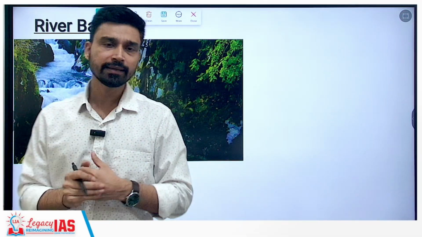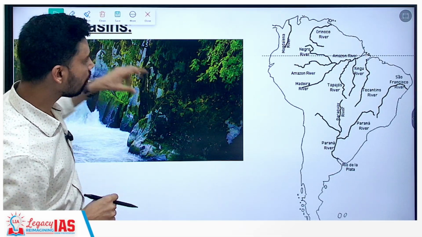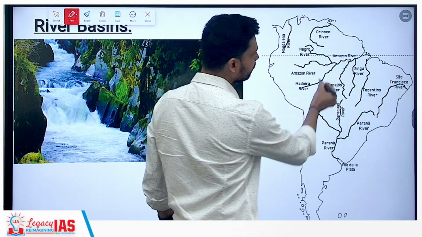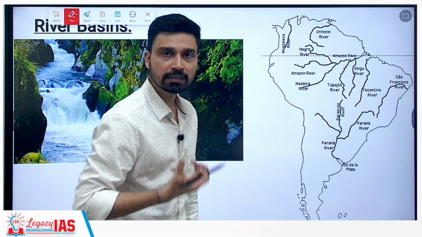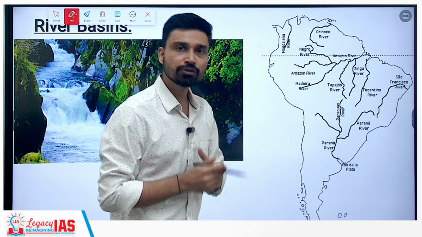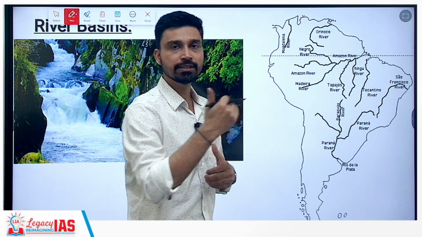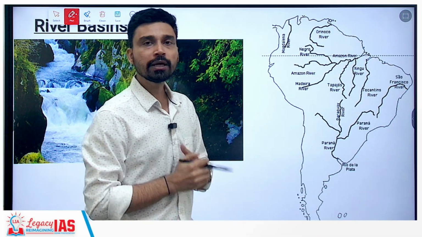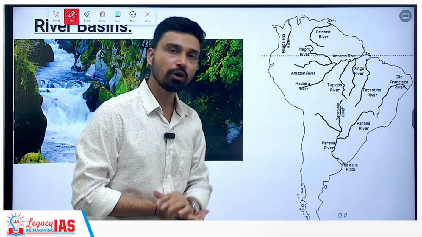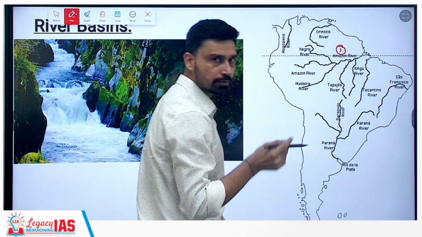Now let us look at the important river basins of South America. If you look at the 4 major river systems of South America, first is the Amazon river system, obviously the largest river system of not only South America, but the Amazon itself is considered the largest river of the entire world in terms of the volume of water it discharges into the Atlantic Ocean. At the same time, after the Nile, the Amazon by length is also considered one of the longest rivers on earth.